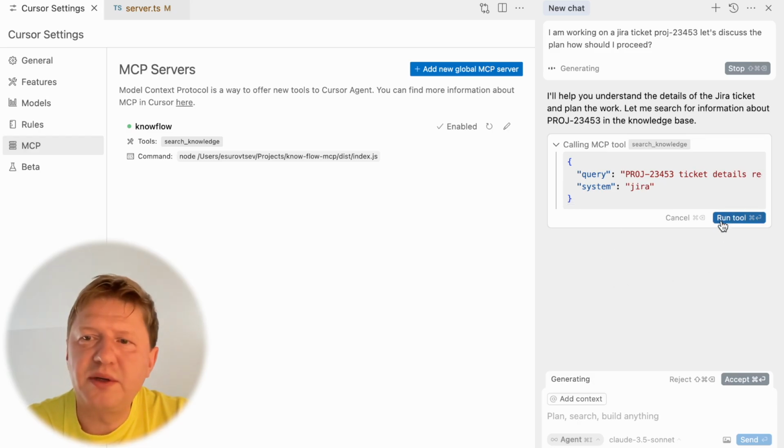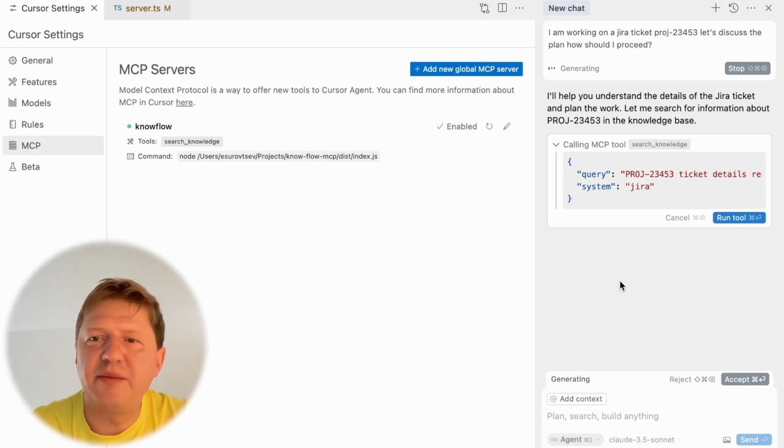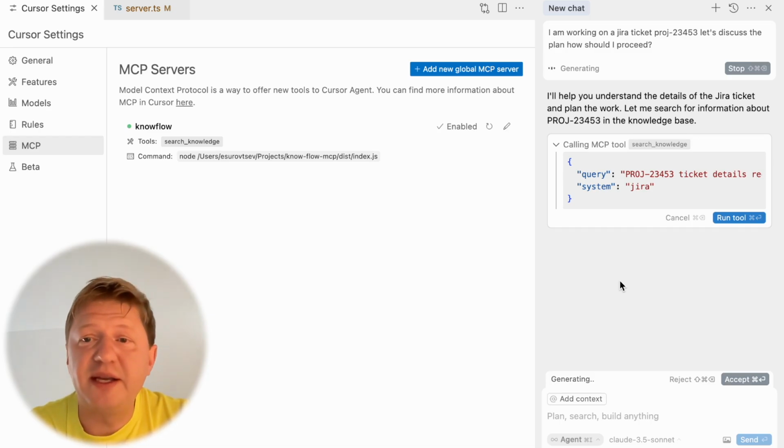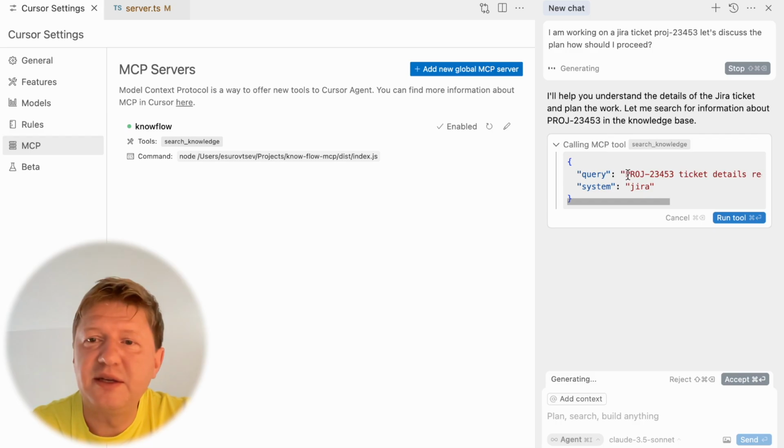All right, I'm not going to run the tool because we have this dummy response and it will confuse the LLM a lot, but you see the change of behavior. It was clever enough to understand that the system is Jira at the moment, and it extracted the ticket number as well.